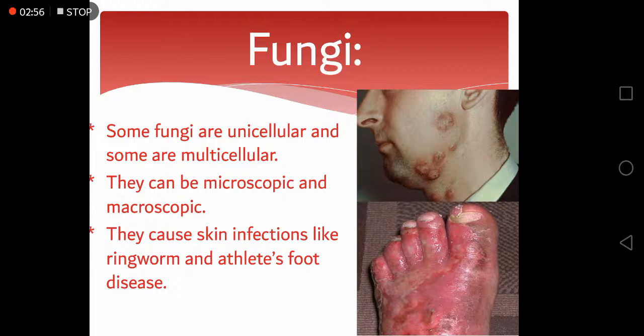Fungi cause skin infections like ringworm. As you can see in the first picture, the face of a man is affected by the ringworm. And the second one is athlete's foot disease, as you can see in this picture.